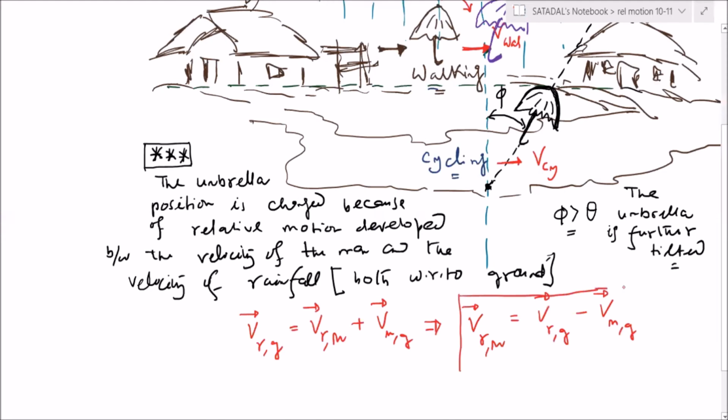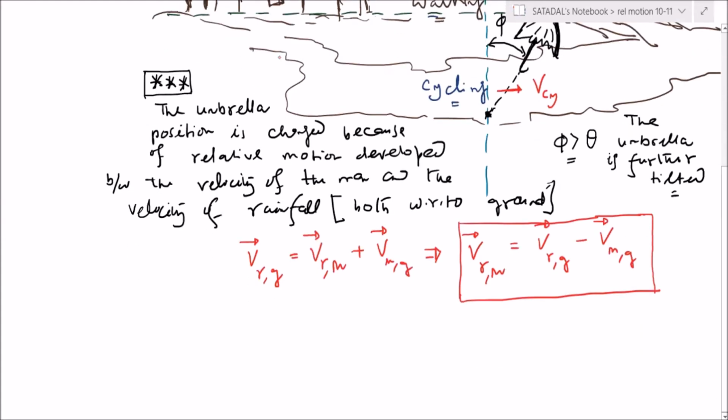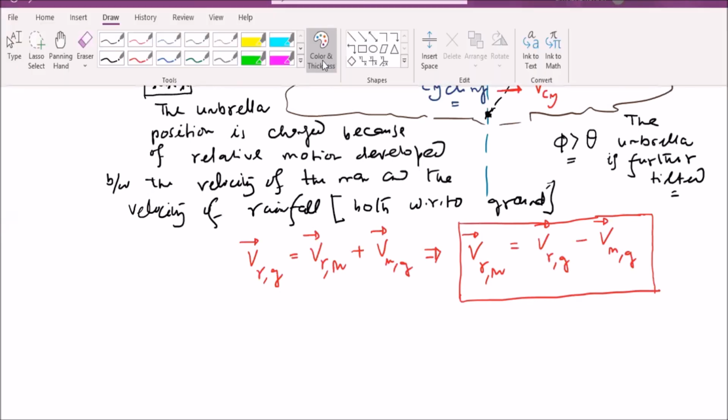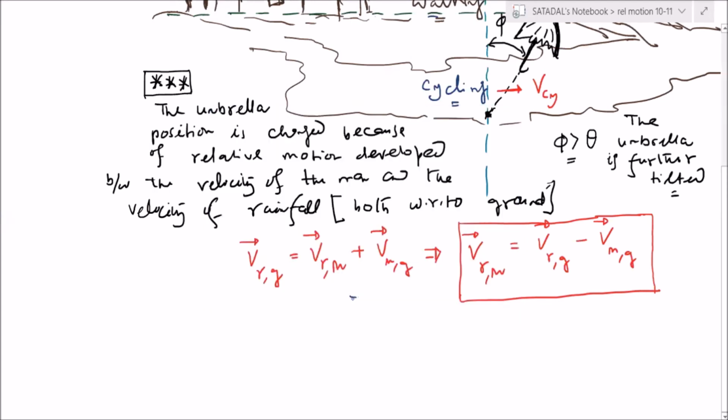Now here is the ultimate thing. Clear? Now let us go for the vector representation to understand it in a proper way. Okay, check. Suppose this is the direction of rainfall.